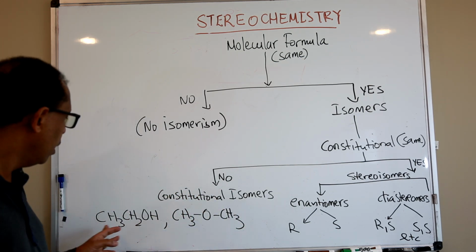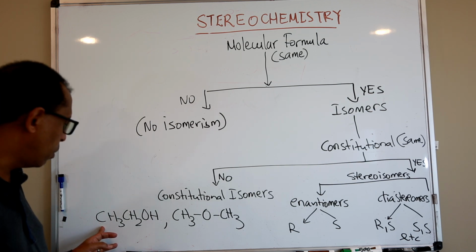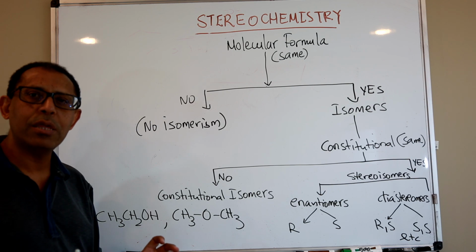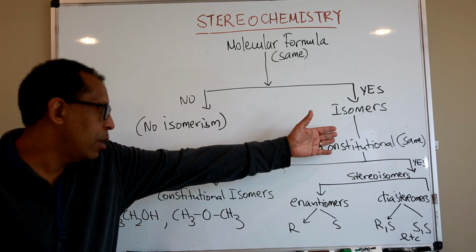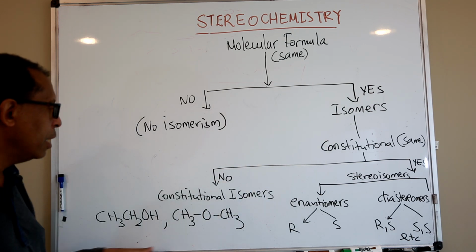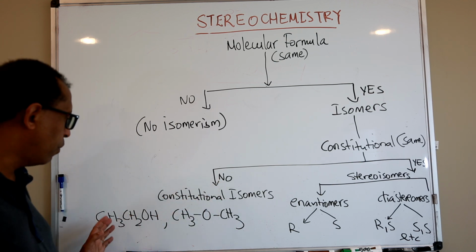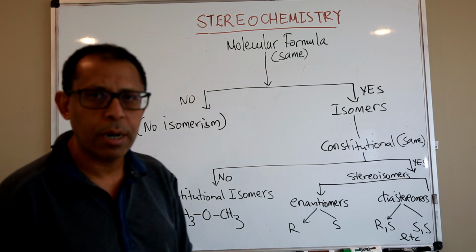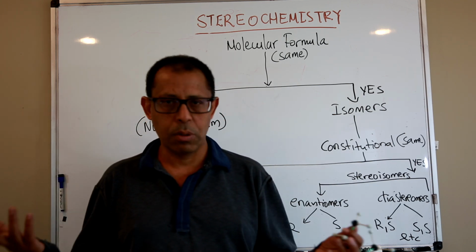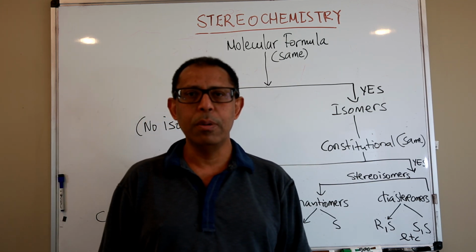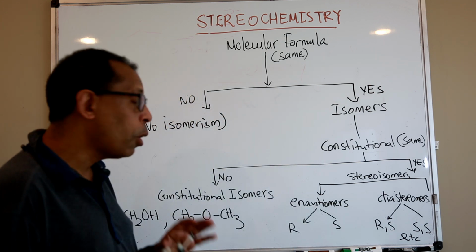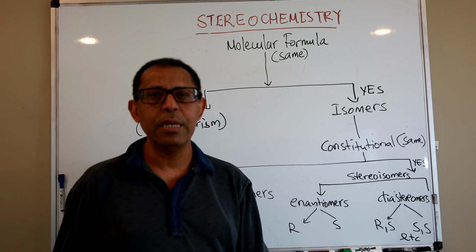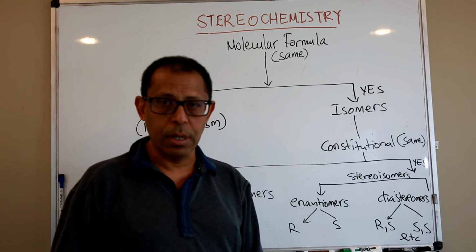If it is no, you would generate different compounds. For example, this is a molecular formula of C2H6O. This is the same C2H6O. That means the same molecular formula, but constitutionally they are different. Therefore, they are constitutional isomers. Constitutional isomers are compounds that have the same molecular formula, but they don't have the same functional group, the same chemical property, or the same physical property.